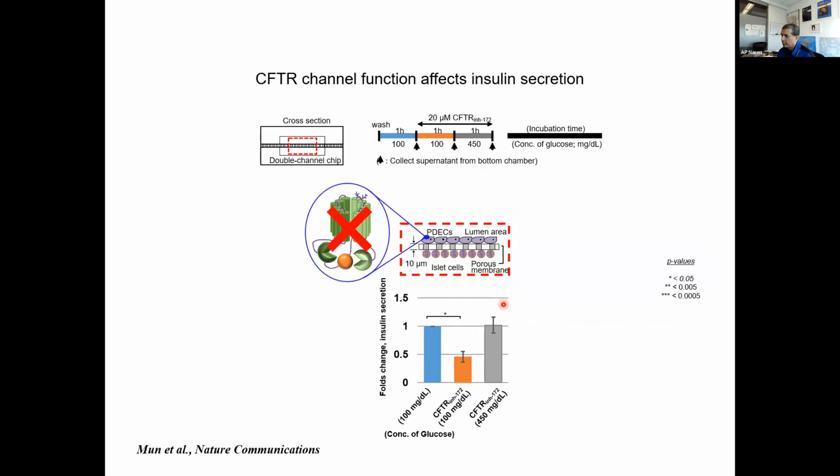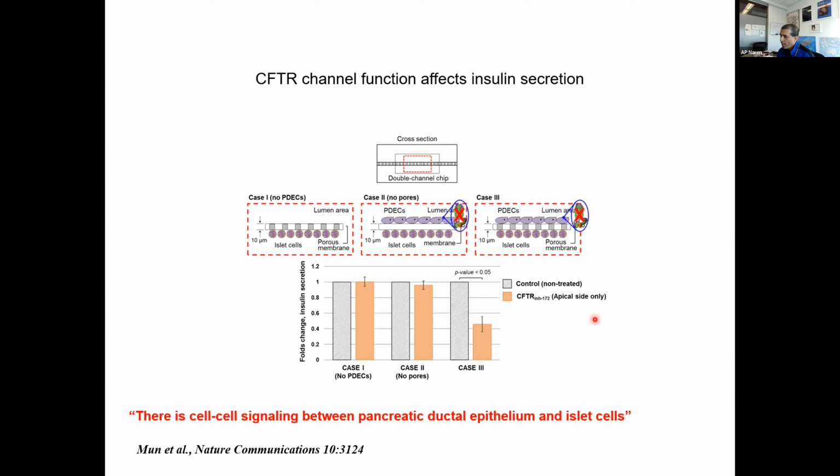And then the experiment was, you treat on the apical side, you do a wash, you collect it, and you have a wash with CFTR inhibitor with low glucose and CFTR inhibitor with high glucose. And what we saw was, lo and behold, when we added CFTR inhibitor, we saw inhibition of insulin secretion. Now we did the same experiment here with the pore.